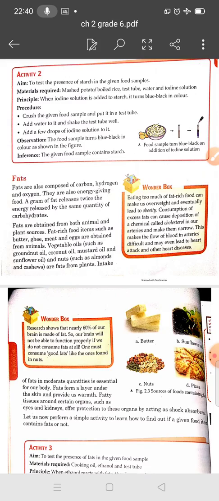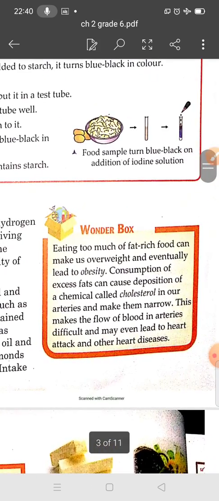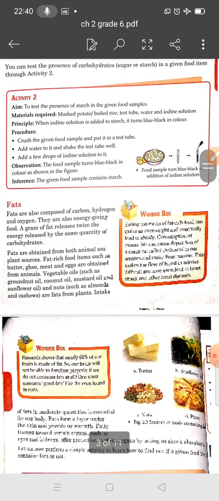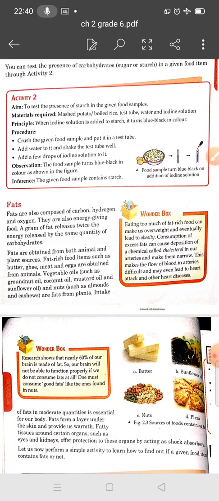You can see this in the diagrams also. The food sample turns blue black on the addition of iodine solution. In this way we can say that the given food sample contains starch.